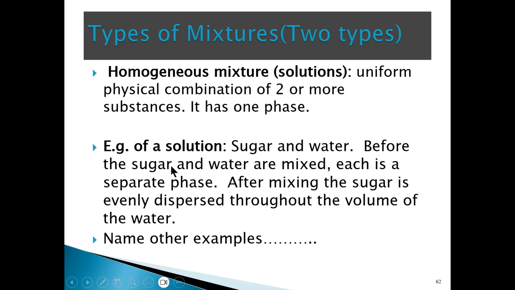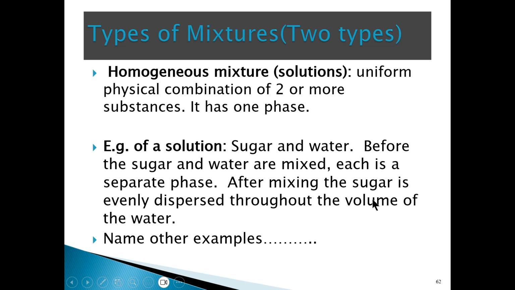So an example of a homogeneous mixture, and by the way, another term for homogeneous mixture is solution, right? So you can use the term solution or homogeneous mixture interchangeably, right? So one example of a solution or homogeneous mixture is a solution of sugar mixed with water, right? So if you add sugar to water and mix it thoroughly such that the sugar dissolves, then basically you're going to end up with a uniform homogeneous mixture, right?